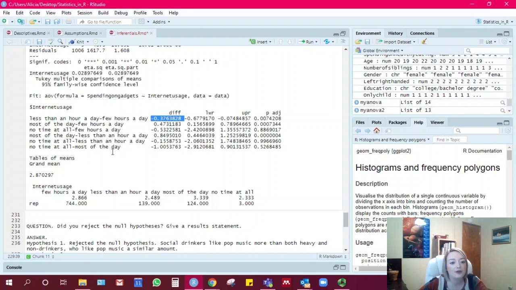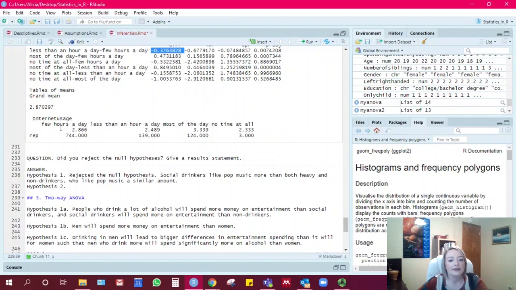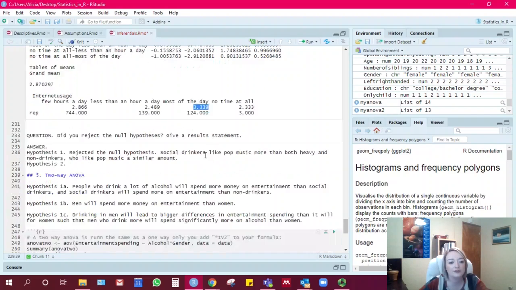And then no time at all was similar to less than an hour a day and most of the day. And then you can see the means here. No time at all is the lowest, and then few hours a day is slightly higher. Less than an hour a day is a little lower than that. And then, of course, this most of the day value was significantly higher than all of the other values.